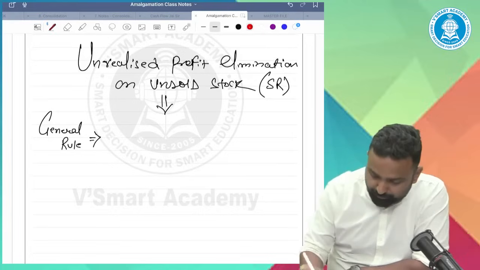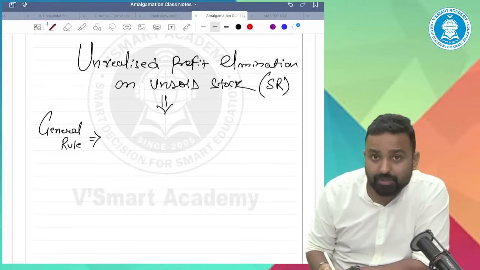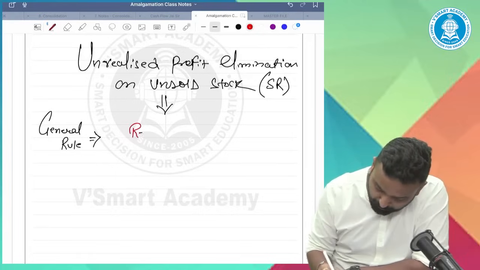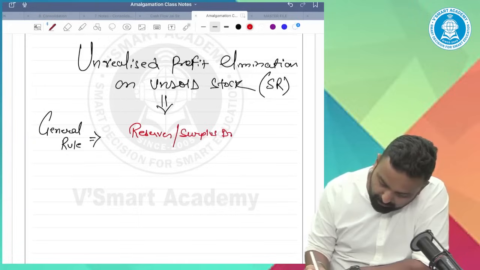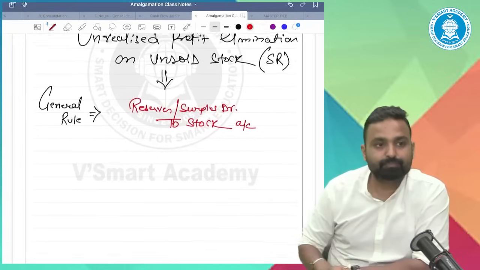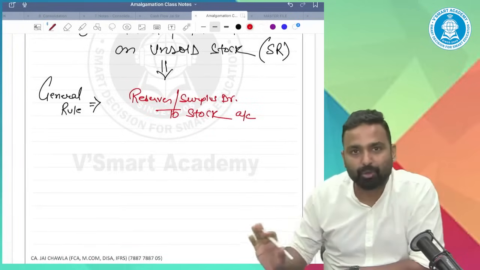General rule: Reserves and surplus debit to stock. This is the journal entry we'll pass.